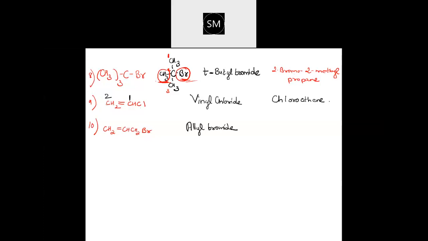Now come to the name. Numbering. From where will you start the numbering? Left to right or right to left? Right to left, is it?